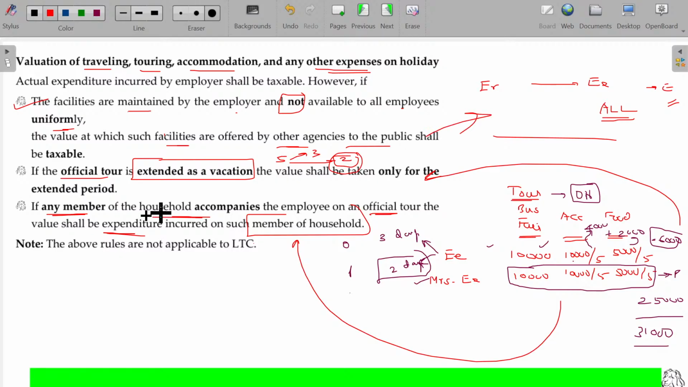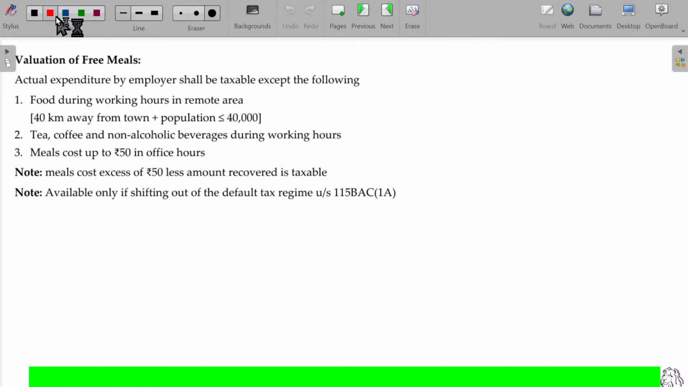Clear? The above rules are not applicable to LTC. LTC is totally different. Leave travel concession is different. We'll study that separately later on. Right. In case of free meals, meals costing up to 50 will be exempted, and tea, coffee and non-alcoholic beverages during the working hours are also exempted.